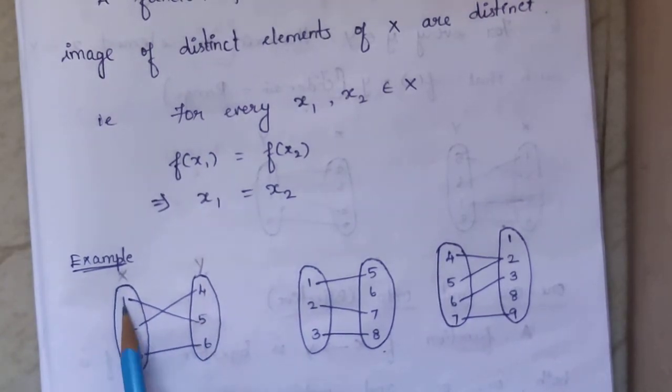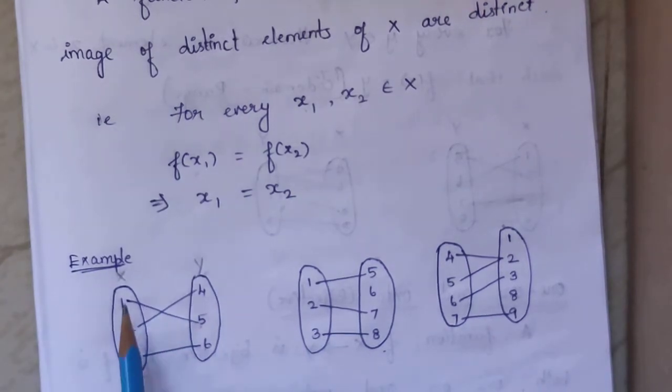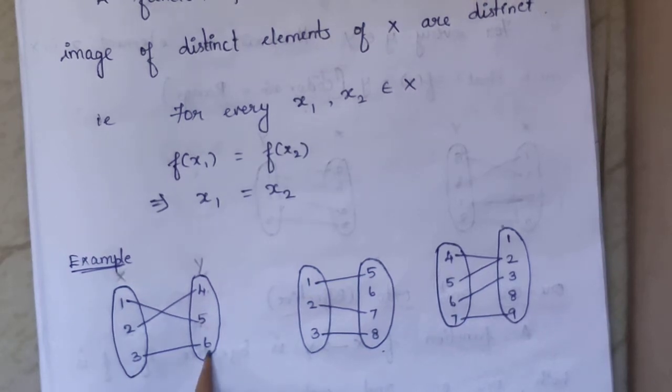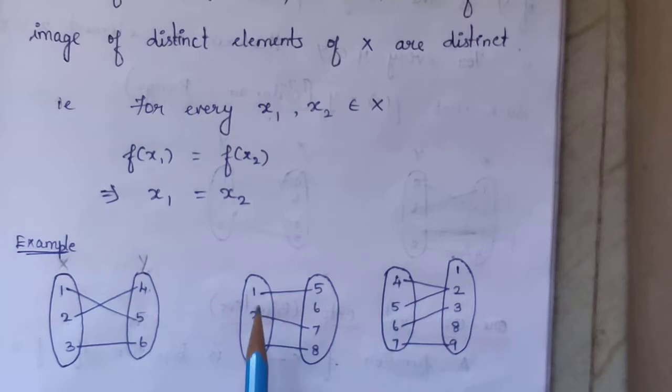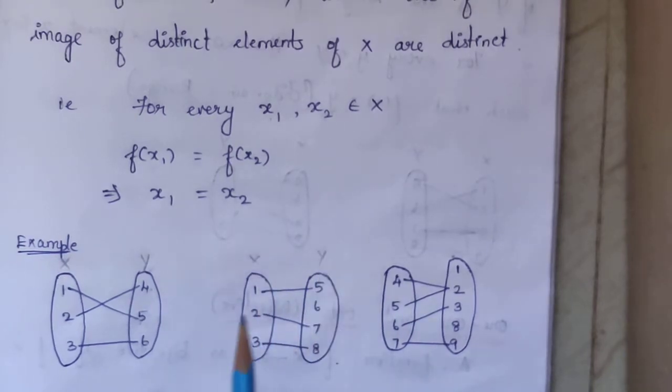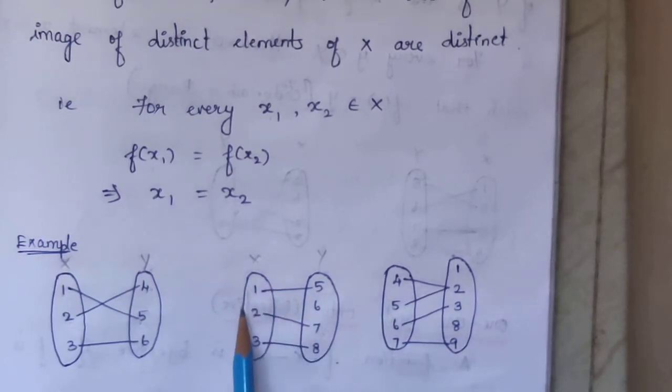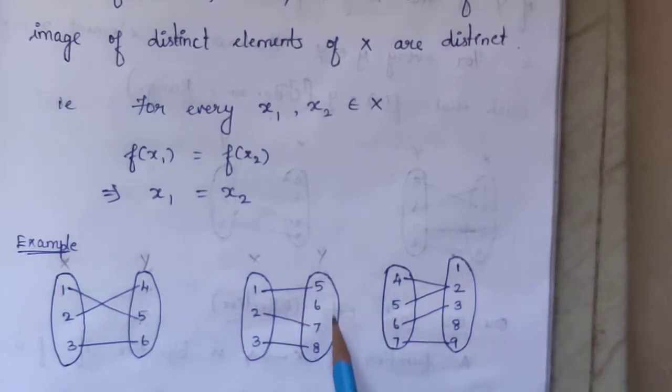See, for 1 it is 5, for 2 the image is 4, for 3 the image is 6. Here take the next one. Here if this is x and this is y, for 1 the image is 5, for 2 it is 7, for 3 it is 8. See, here every element is involved in mapping. Here 4 elements are there, only 3 elements involved in mapping. So here I can say that the range is not equal to codomain.